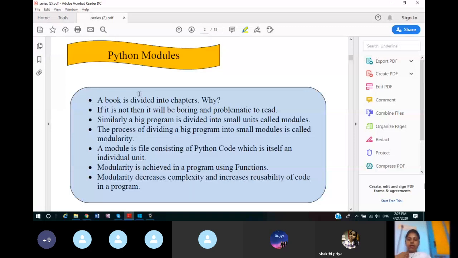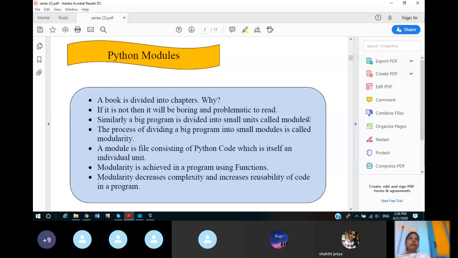So like how we divide a book into chapters to make it easy to understand, to make it readable, to make it more enjoyable while reading. So likewise, if a big program is created, it will be too complex to understand the concept, to understand the program. So we can divide a big program into smaller units, and these smaller units are called modules. Again I am telling you, a bigger program divided into smaller parts, and those smaller parts are called modules.